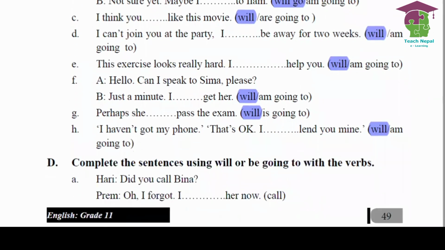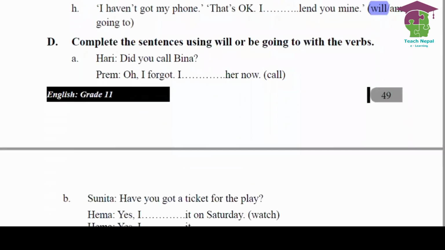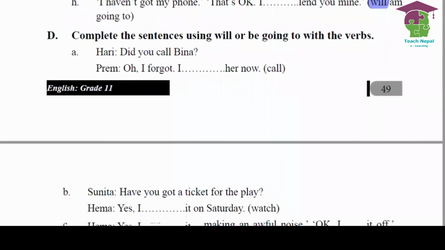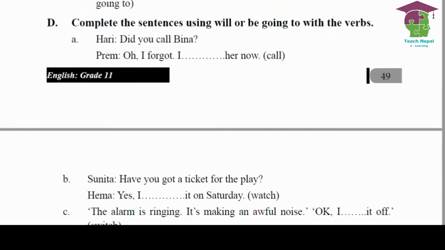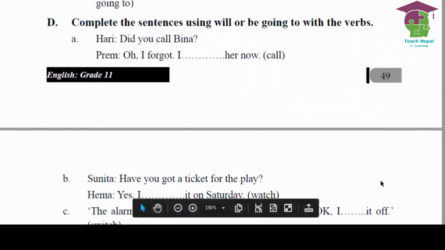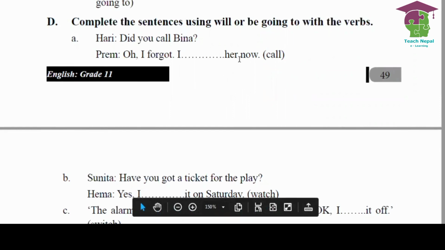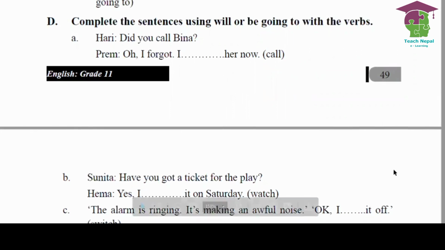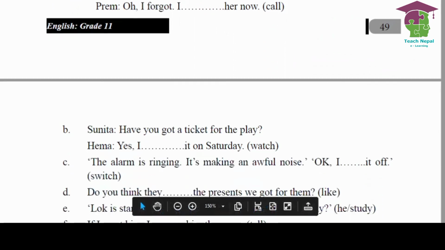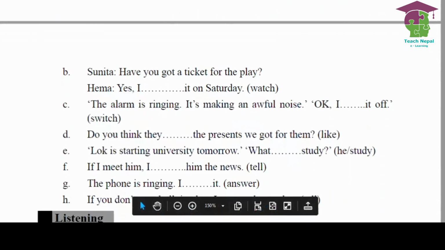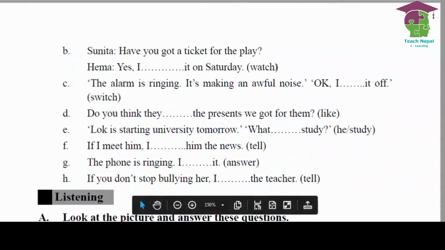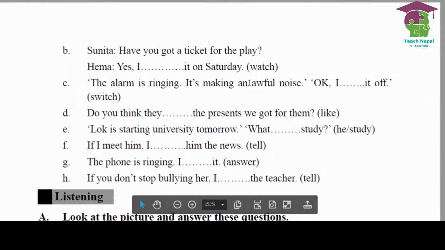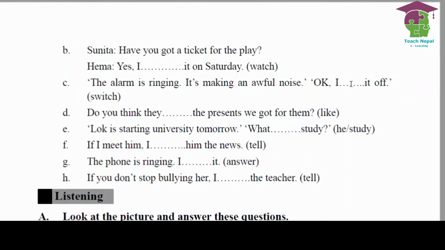Number D, then complete the sentences using will or be going to with the verbs. Now you need to use either will or be going to. Hari, did you call Bina? Prem is saying, oh, I forgot. Now we'll call her now, right? Not a pre-plan. Just now he's telling. We'll call now. Number B, Sunita, have you got a ticket for the play? Hema is saying, yes, I'm going to watch it on Saturday. Already planned, right? The alarm is ringing. It's making an awful noise. Okay, then I will turn it off. I'll turn it off, switch it off.